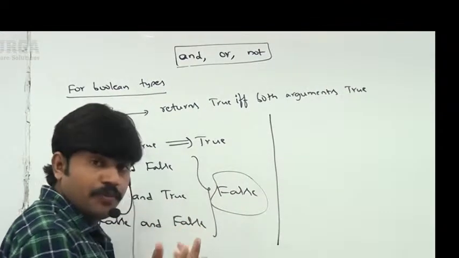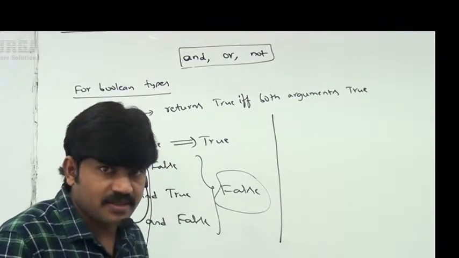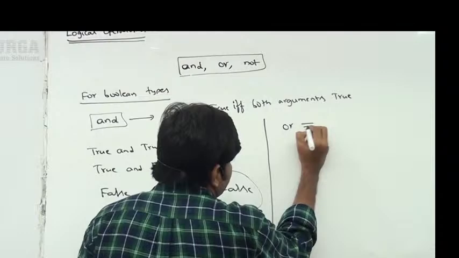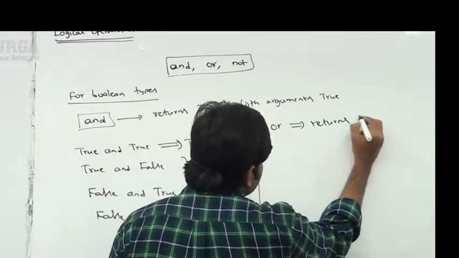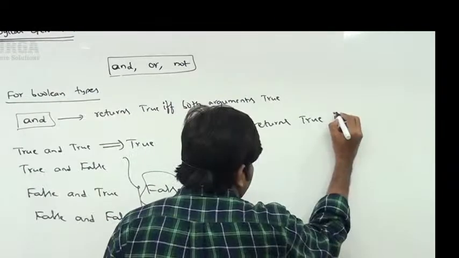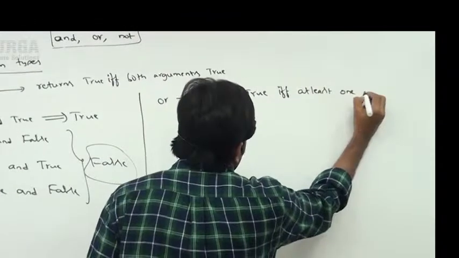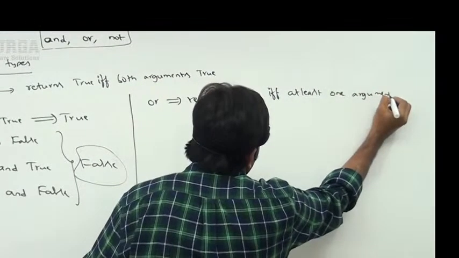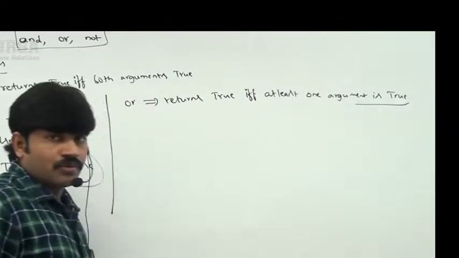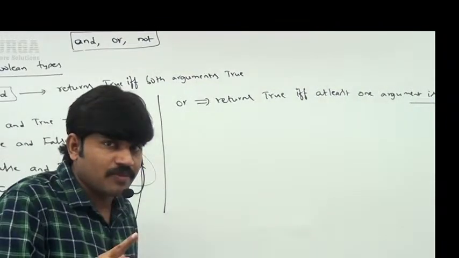I hope you are aware of the basic idea. These are things we have been discussing from our childhood onwards, right? Sir, now I'm taking OR operator, right? Very simple. OR operator returns true if and only if at least one argument is true, sir. At least one, either the first one or the second one, at least one argument is true, then the result is always true, sir.